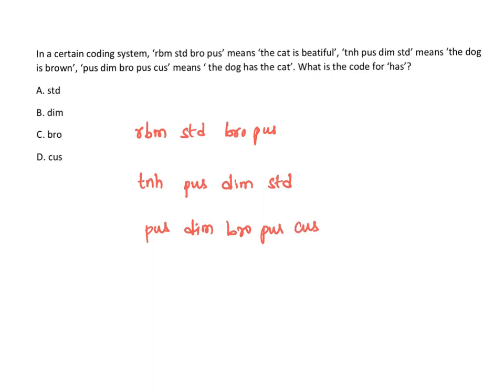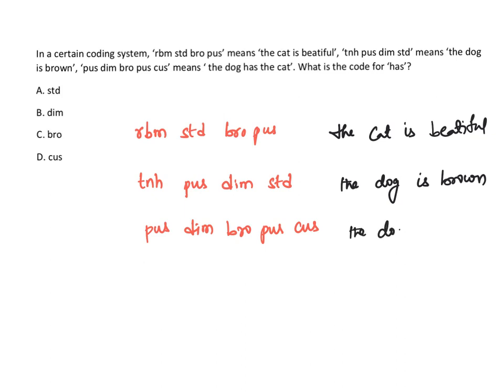So write down what it means. It means the cat is beautiful. So I'm writing the same spelling which is given there. Then the dog is brown. Then the dog has the cat.